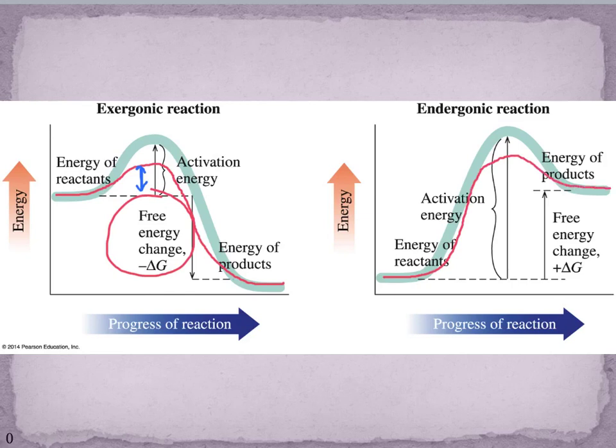Those are supposed to be overlapping there. And so what we see is that the energy of our reactants is the same, the energy of our products is the same, but the height of that activation energy peak, or activation barrier, is different. Now here for my catalyzed reaction, again I have it represented with the blue arrow there, and I see that the activation energy here is lower for the catalyzed process.